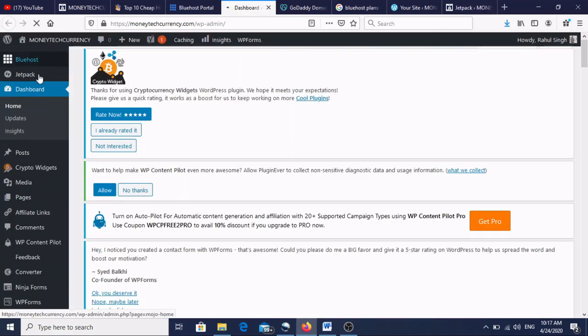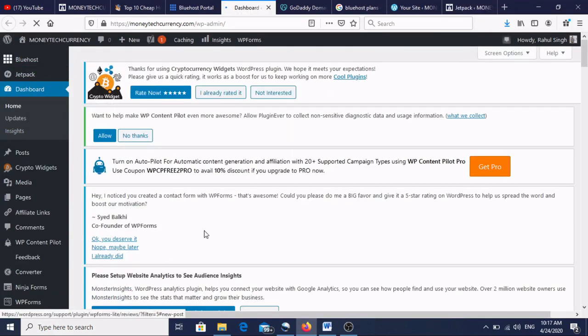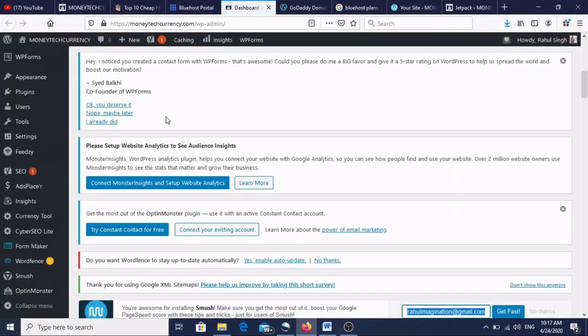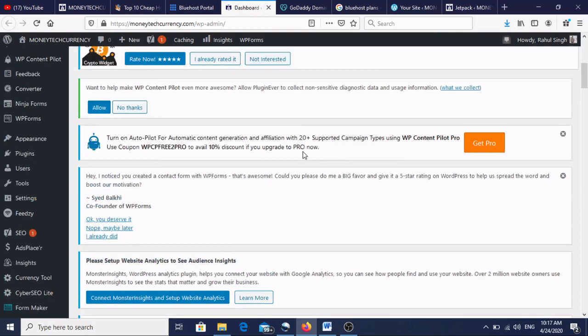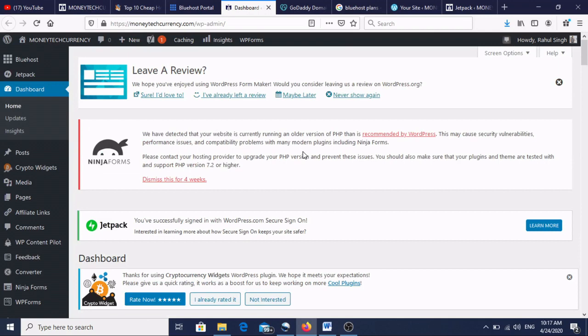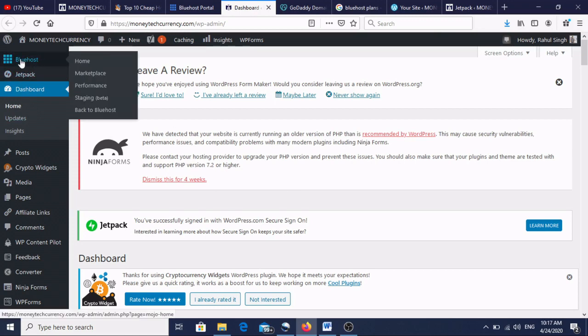Okay, so this will be the page of WordPress.com. It will show here on the left side, your site will be there, moneytechcurrency.com, and nothing will open because till now you have not made the site. From this example I will show you how to make the website. First, to make the website, we need to have one appearance, how the website will look. If you have an idea, okay, and if you don't have the idea, we are learning here.